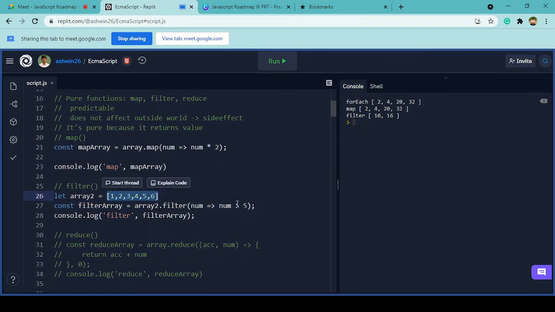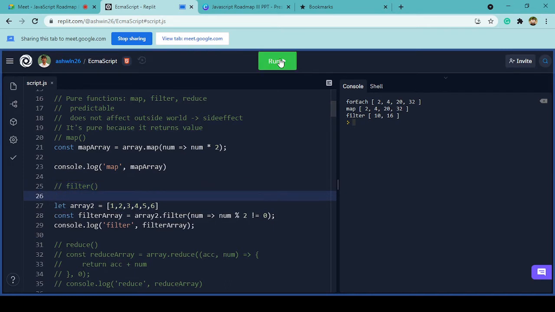So if I want to filter that out, I'll be checking whether the modulo when we divide it by 2 is not equal to 0. That will be an odd number, right? Whenever we divide these numbers and we get a remainder other than 0, those numbers are considered odd numbers, right? So if we filter the output, normally what we will get is 1, 3 and 5.